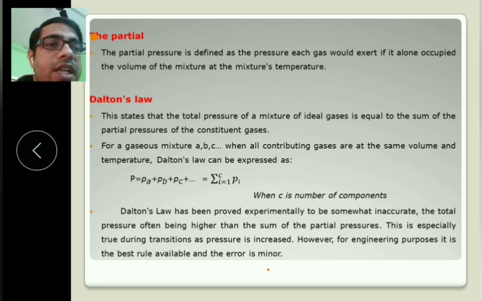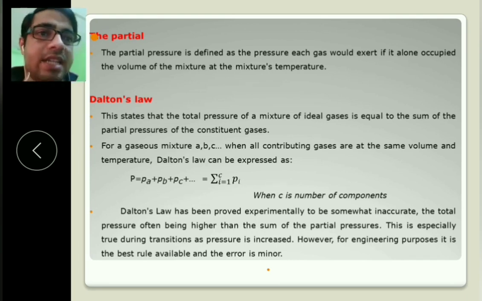However, for engineering purposes, it is the best rule available and the error is minor, very less. So this is not exact, but experimentally you can use it, though the total pressure is a little bit higher. In real conditions, the total pressure is the sum of individual pressures plus something. So total pressure is more than the sum of individual pressures in real conditions. Next page.